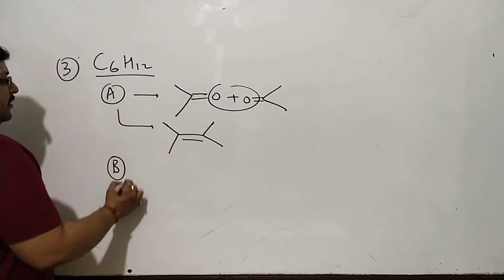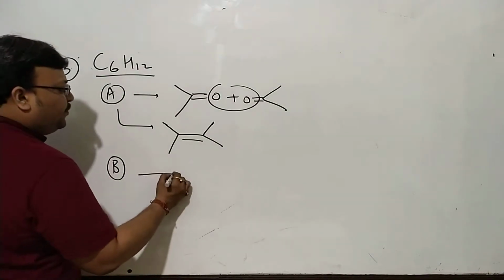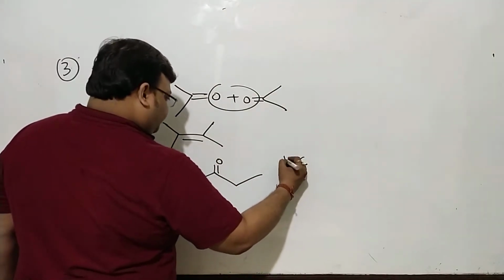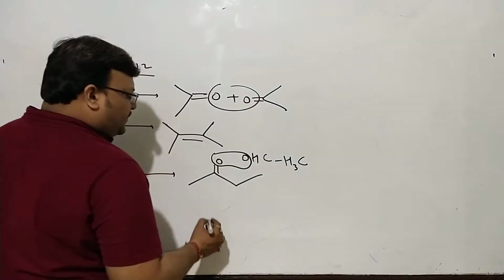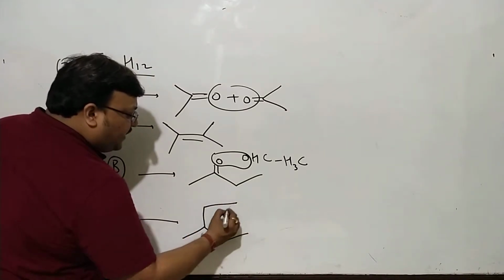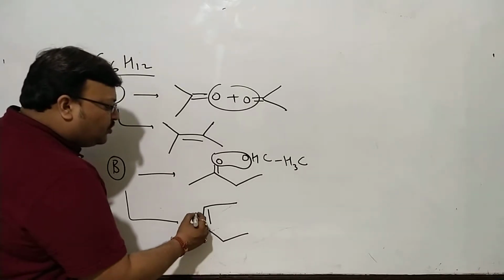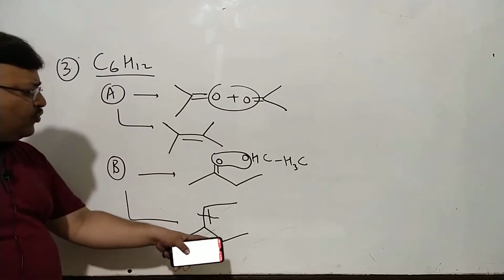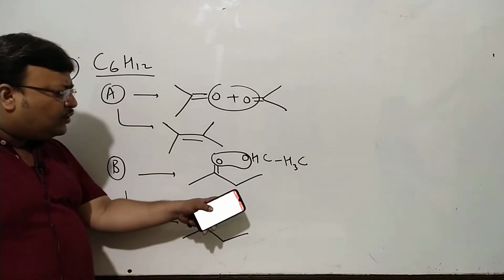Similarly, B, if the ozonolysis product is given as 2-butanone plus acetaldehyde, any day, you can take these 2 oxygen together and draw B as a compound of this kind. You can always check. Naturally, if you break it this way, you will get a 4-carbon ketone, and you will get acetaldehyde. Also, you will want to be good at naming the compound.